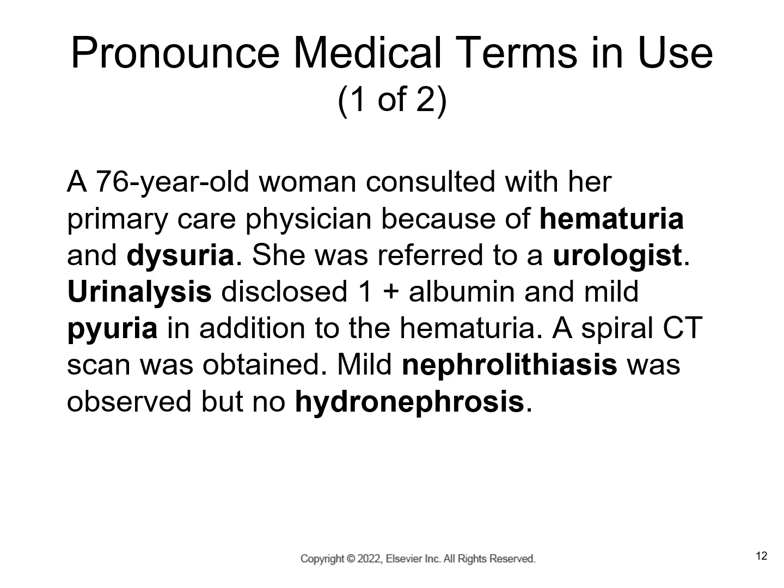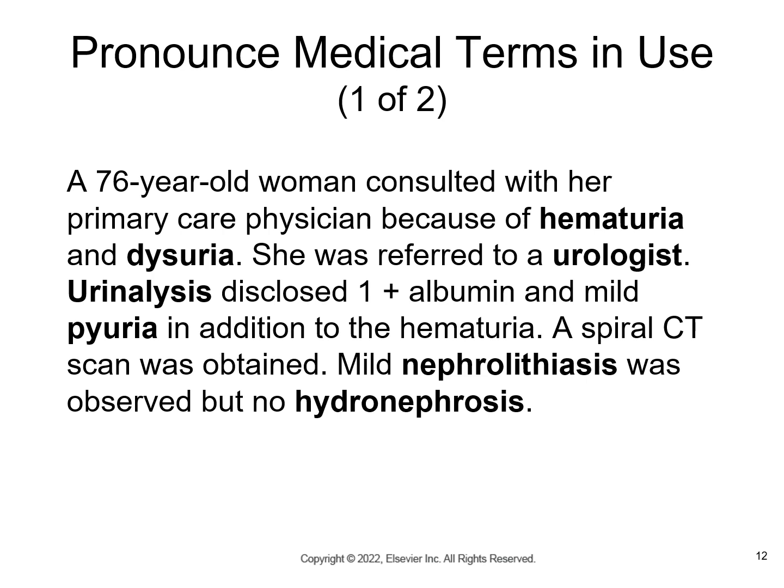The 76-year-old woman consulted with her primary care physician because of hematuria and dysuria. She was referred to a urologist. Urinalysis disclosed 1+ albumin and mild pyuria, in addition to the hematuria. A spiral CT scan was obtained.